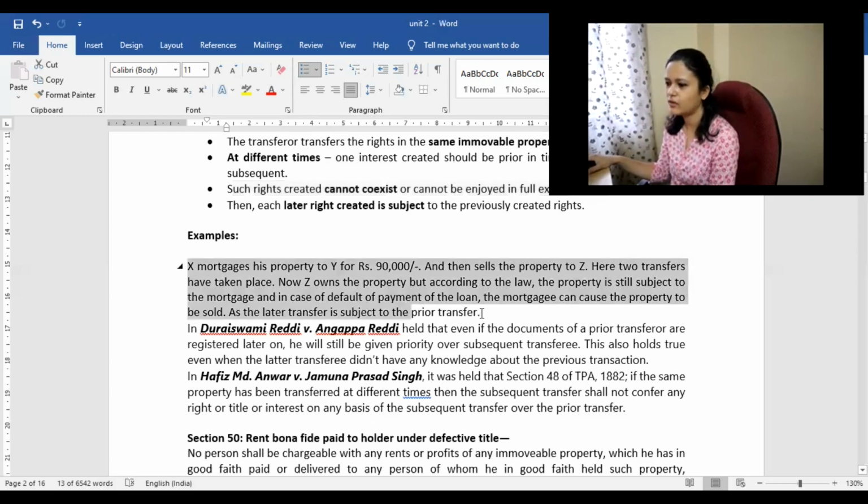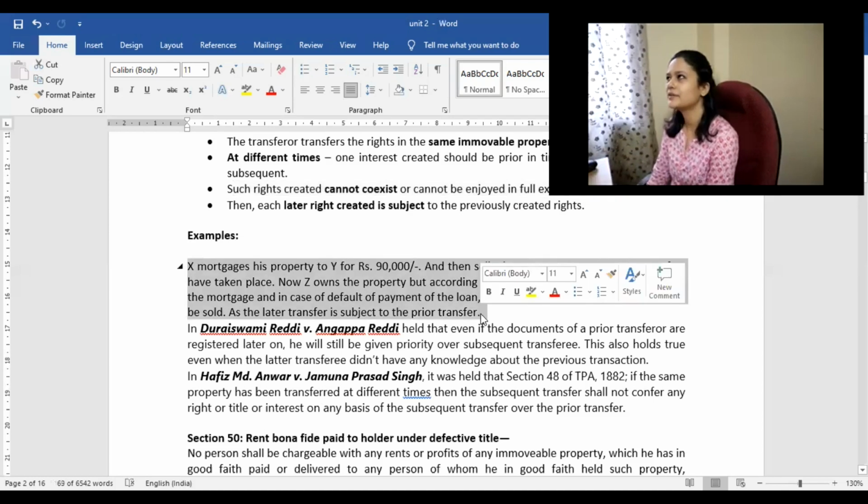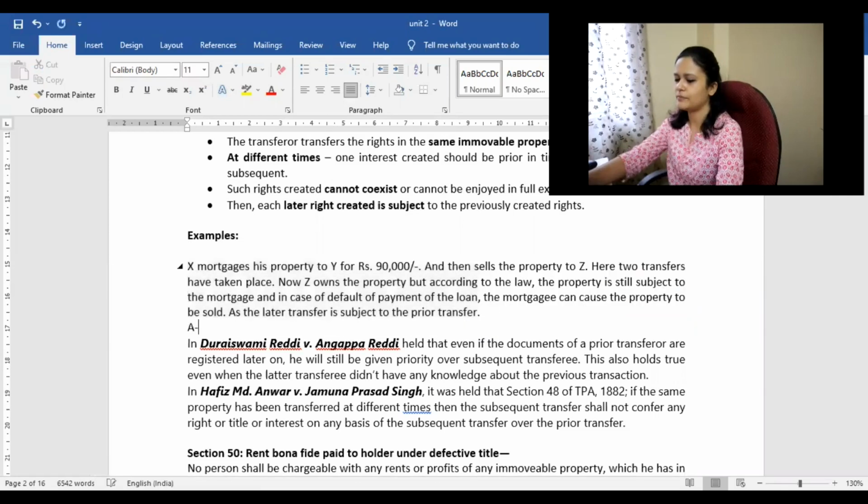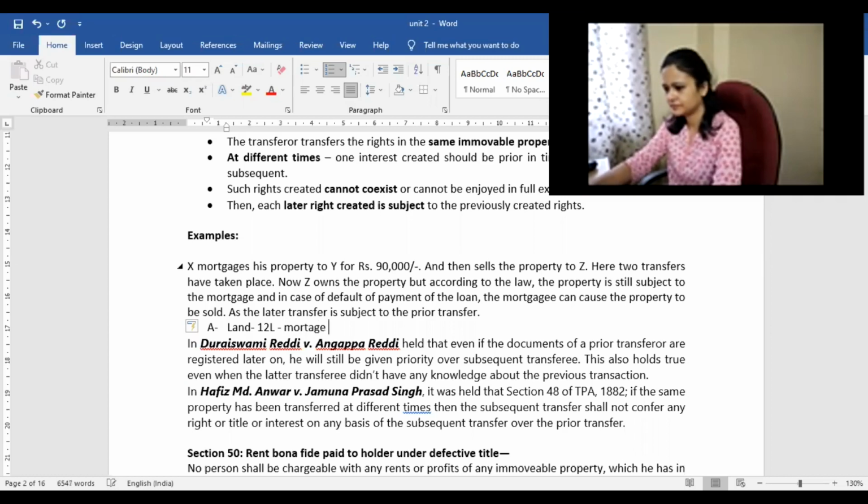So there are also concepts like, sometimes a property may be under some mortgage. Take for example, A has a plot of land and he has already obtained a loan of maybe 12 lakh rupees by mortgaging the property.